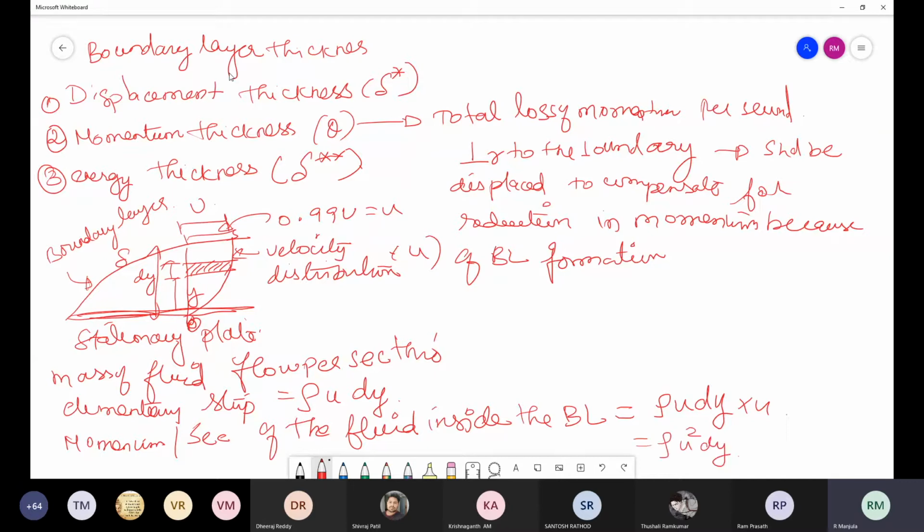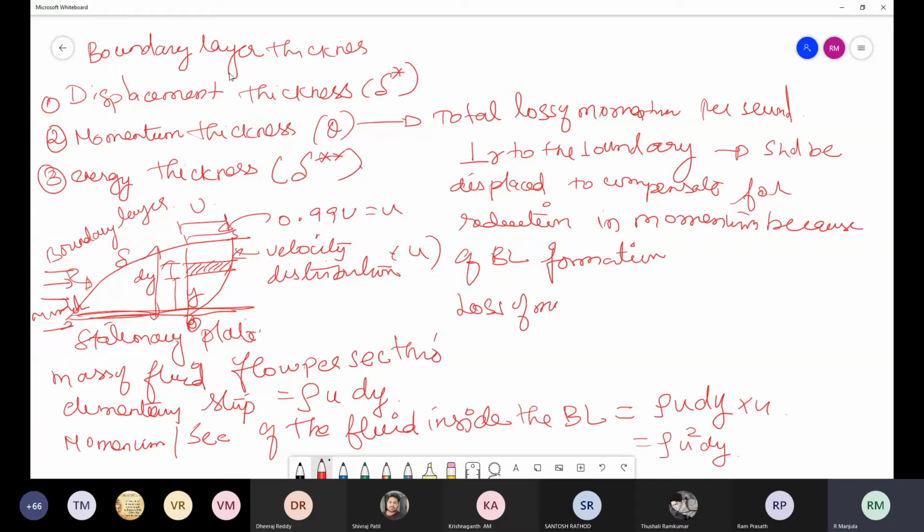Okay, now the momentum per second of the same mass before the boundary layer formation. Suppose here, before the boundary layer formation, what is the momentum? So because of the boundary layer formation, there is some loss of momentum, a reduction. So now what will be this loss?